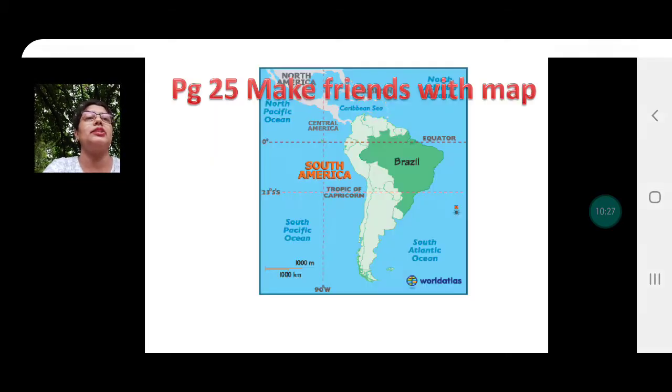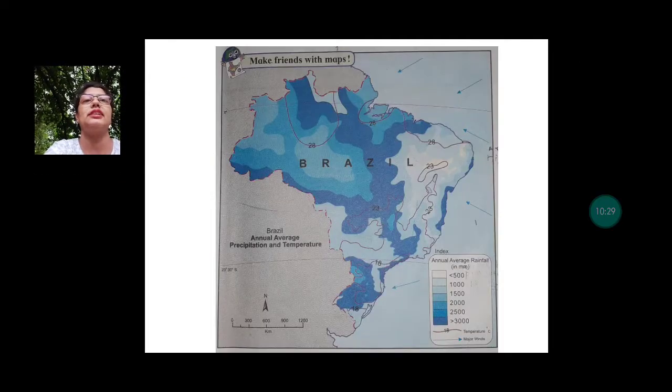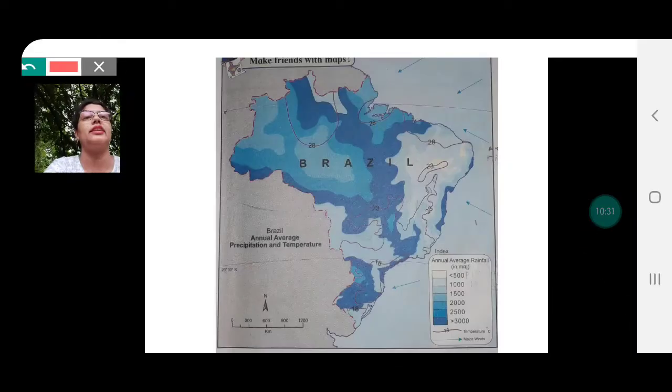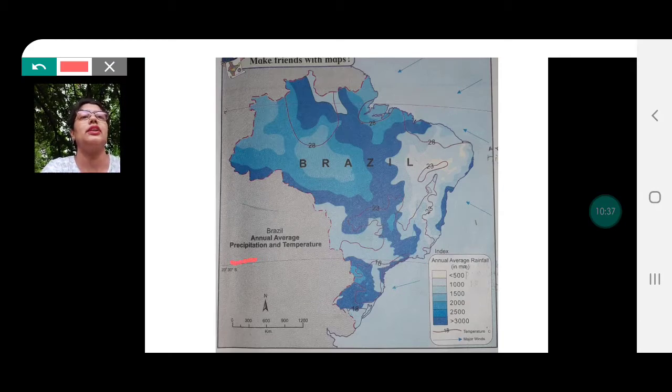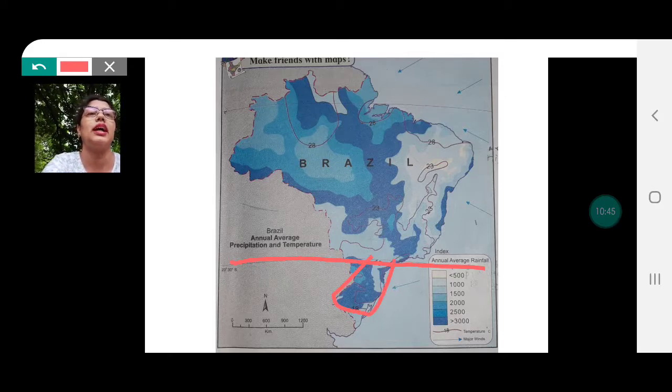I just explained to you that figure just now. Beyond 23.5 degrees north and south, the regions are called temperate zone. So you can see Tropic of Capricorn passing from 23.5 degrees south. Beyond this region, the south of Brazil falls under temperate zone. Temperate zones have mild summers and quite severe winters.